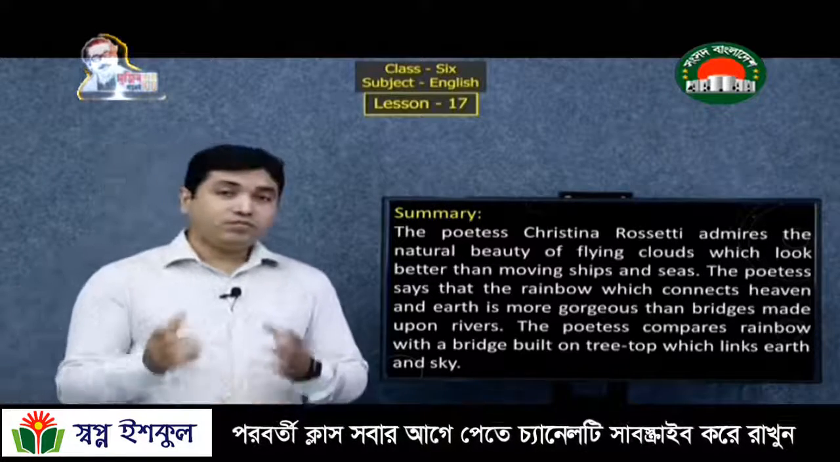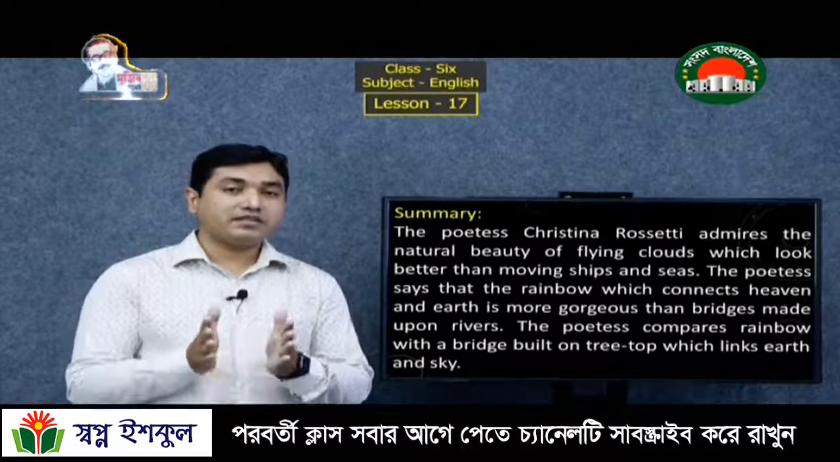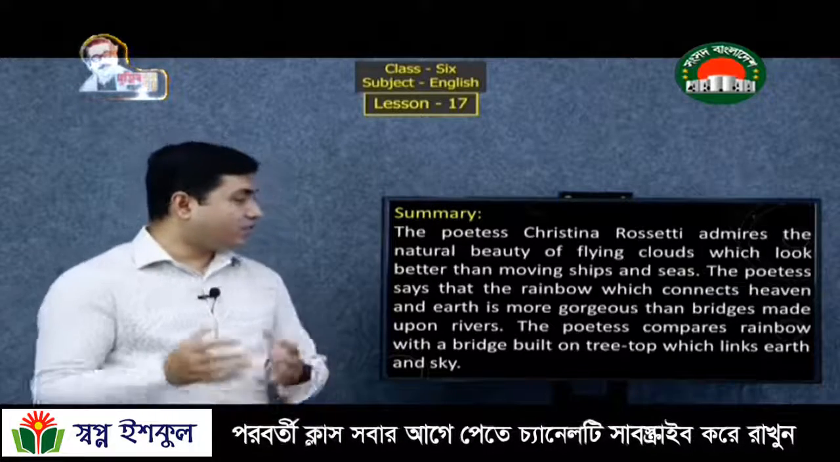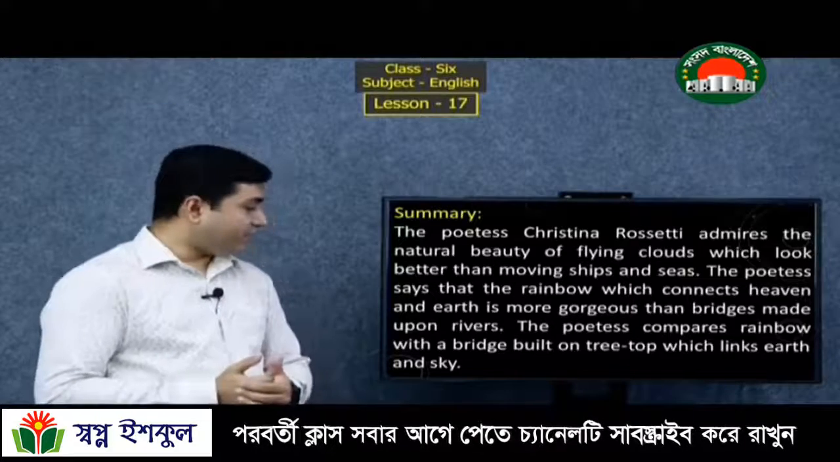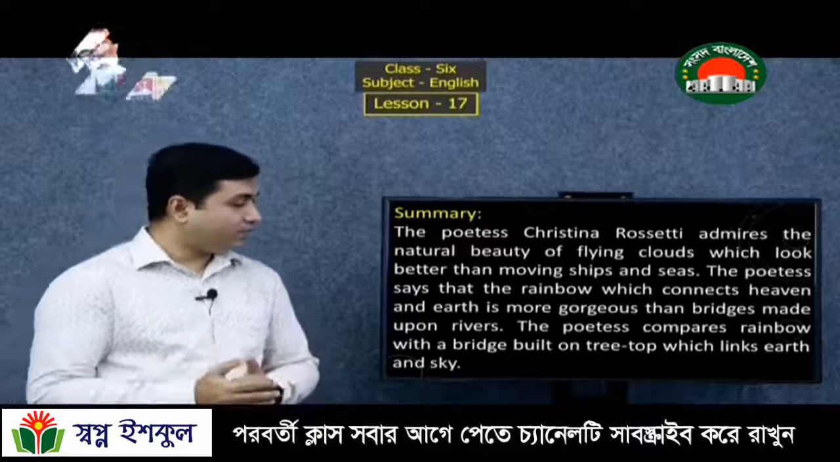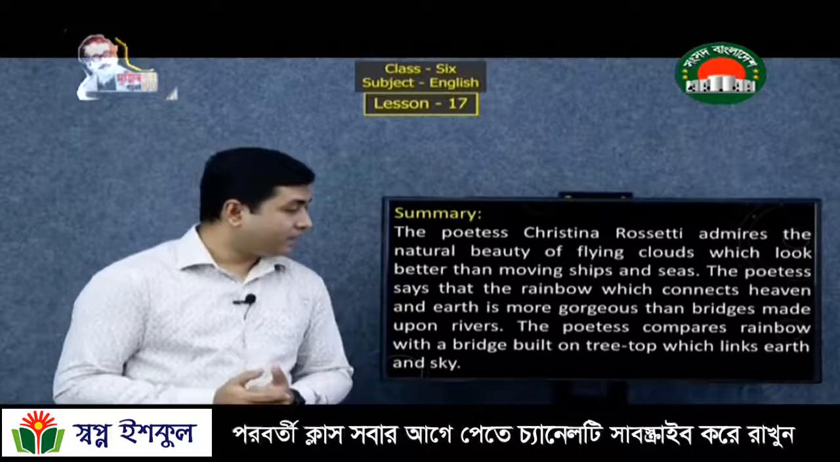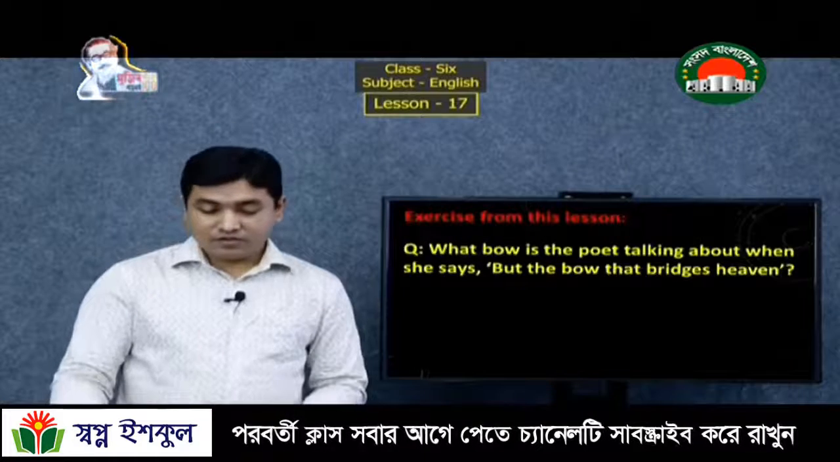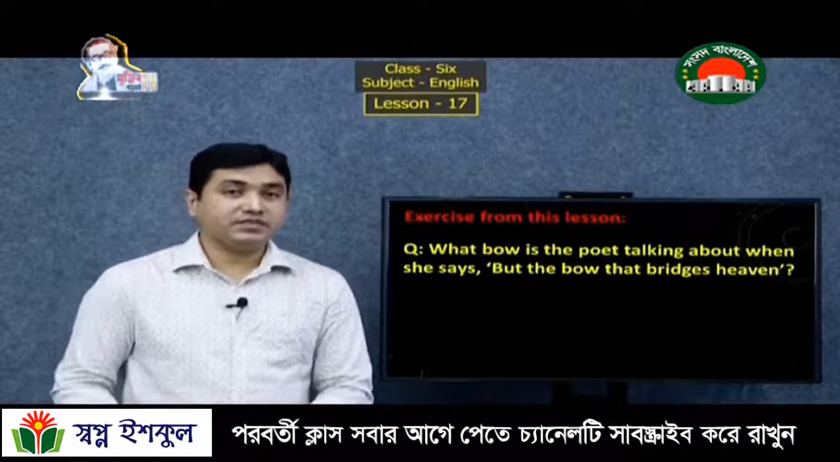And the poetess thinks that the rainbow connects the earth with the sky. And it is more gorgeous than bridges made upon the rivers. And the poetess compares rainbow with the bridge built on treetop which links earth and sky. So, let's do some exercise from this lesson.